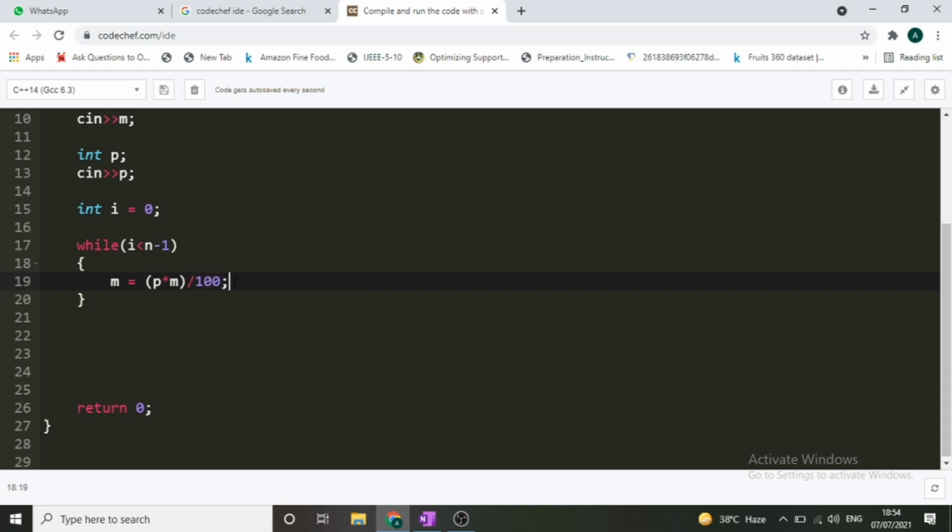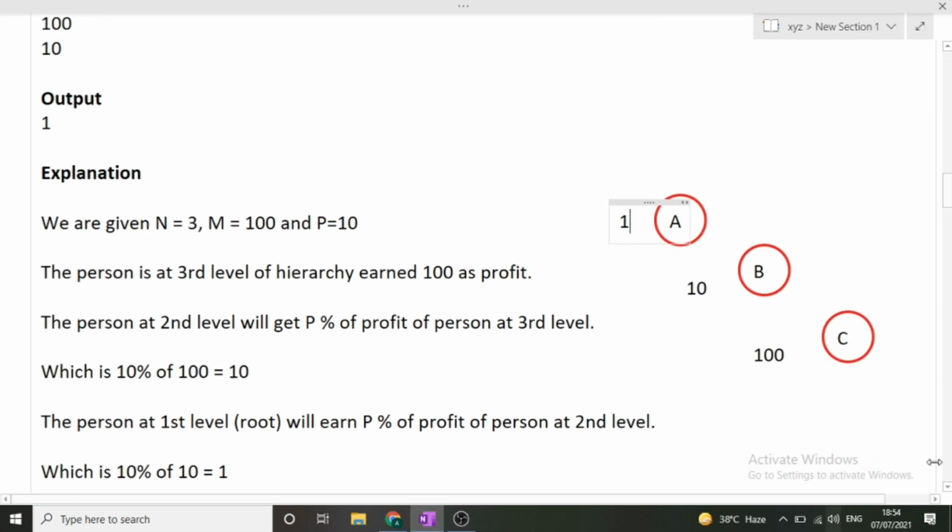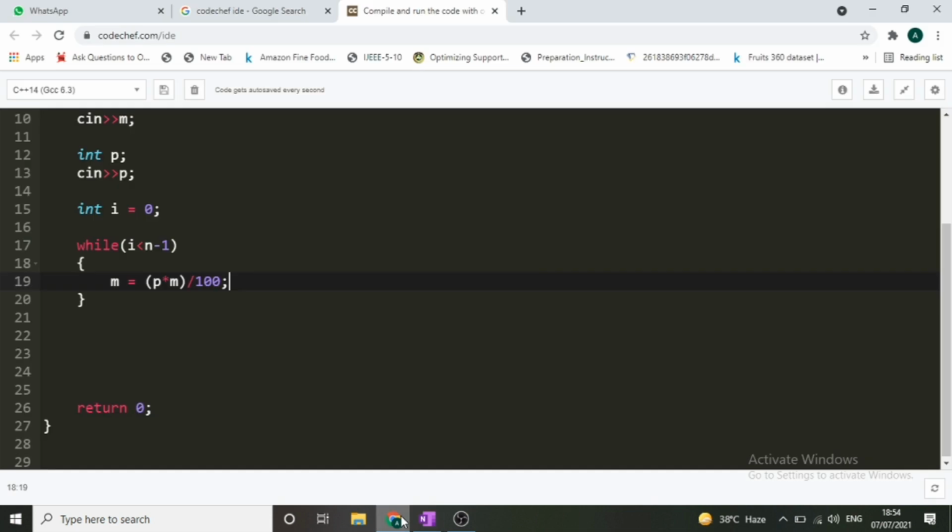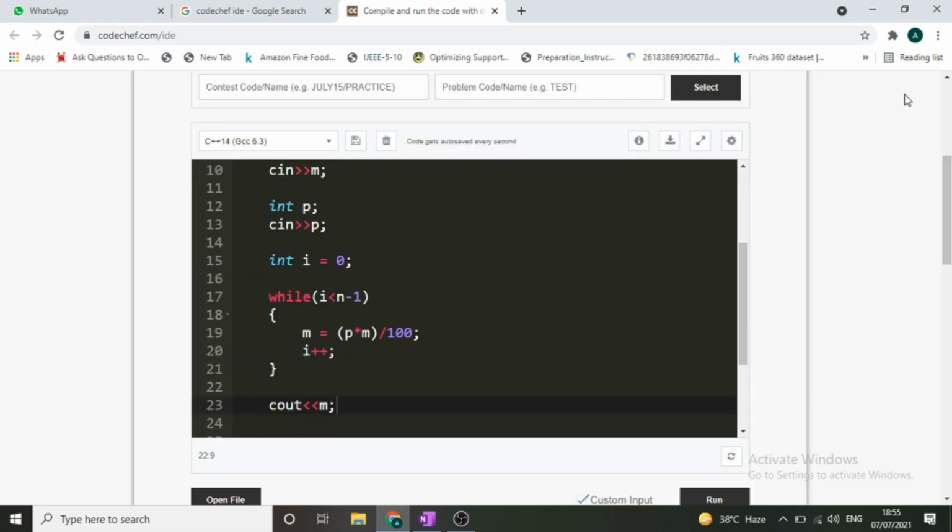Now for first iteration, what does this m value represent? If we look at this particular example, the first calculation of m represents 10% of previous m. So m equivalent to 10% of previous m will be 10 only. So now m value has been updated to 10. So m is equal to p into m, and we'll simply do i plus plus, so that we can move to the next iteration. Once we have done n minus 1 iterations, the final value of m will be our correct answer. So we'll simply do cout m. I hope this was the entire code and this code is clear to you.